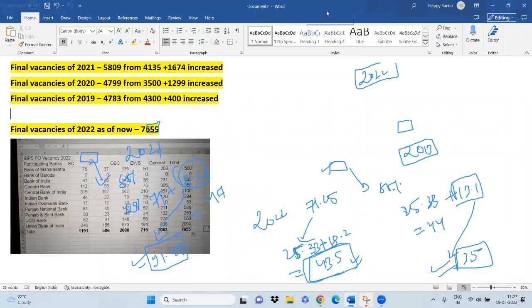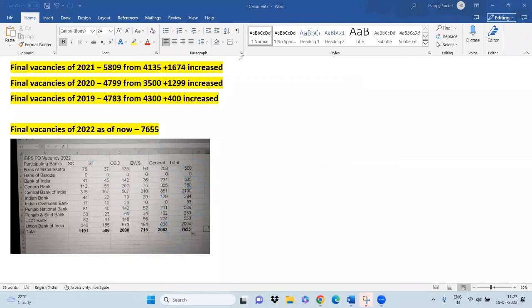So the final vacancies in 2022, another factor I already told you, is 5809. And the vacancies announced were 4135. So there is an increase of 1674 vacancies, and 1674 is a huge number. I mean, a huge number.